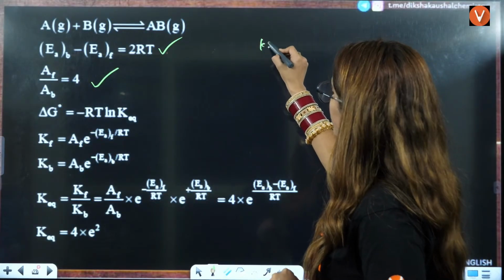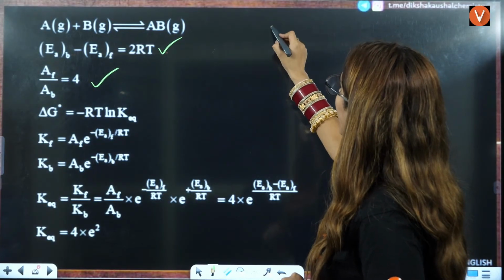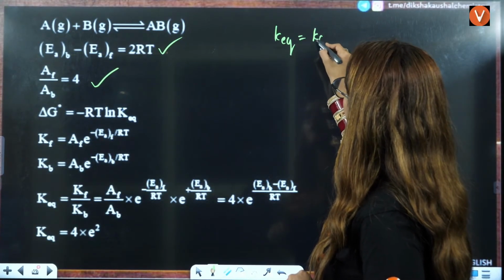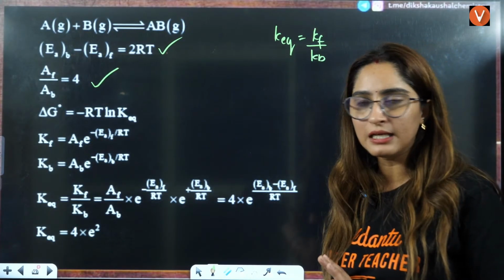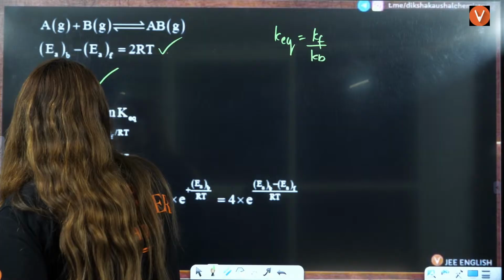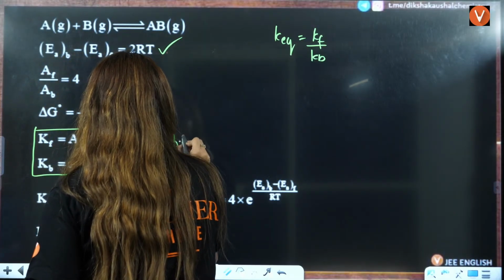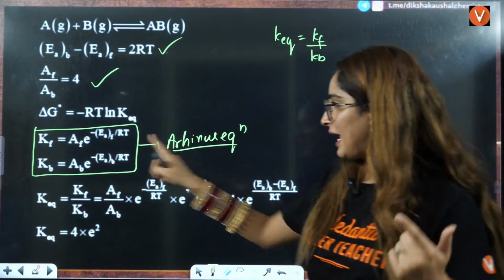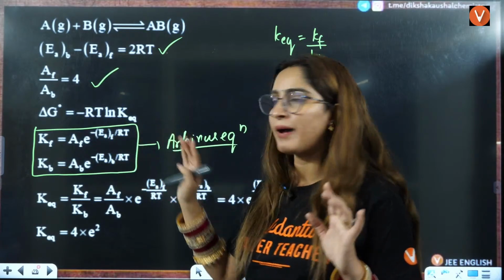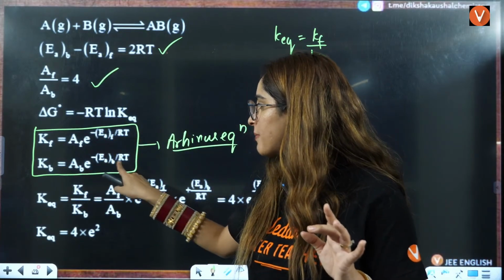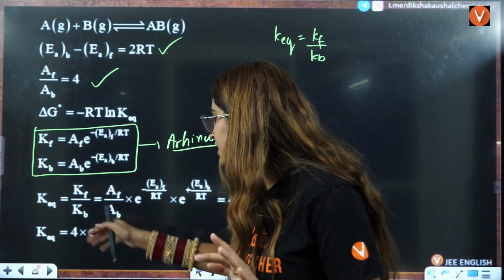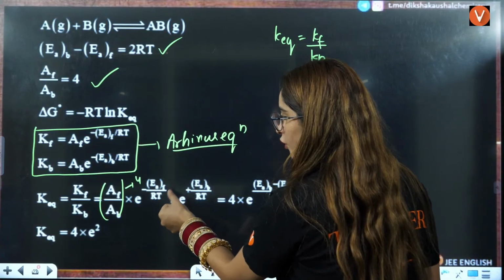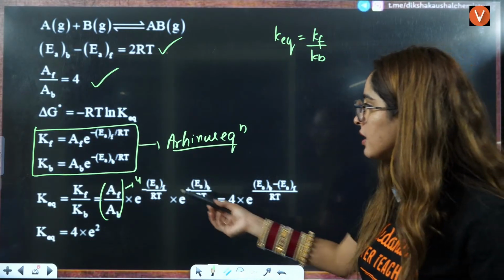Now, K equilibrium is equal to K of forward by K of backward, isn't it? K of forward from the Arrhenius equation is A forward, the Arrhenius constant, e raised to minus E of forward by RT. K of backward is A backward, e raised to minus EA of backward by RT. You divide these two things. This ratio of pre-exponential factors, you know, is 4. This exponent is minus EA forward by RT.